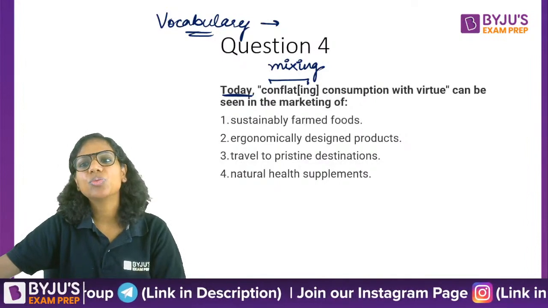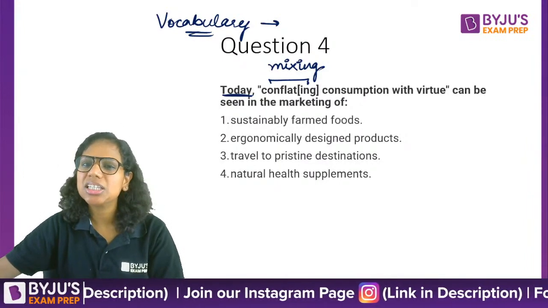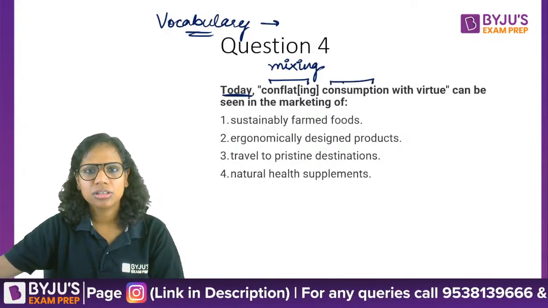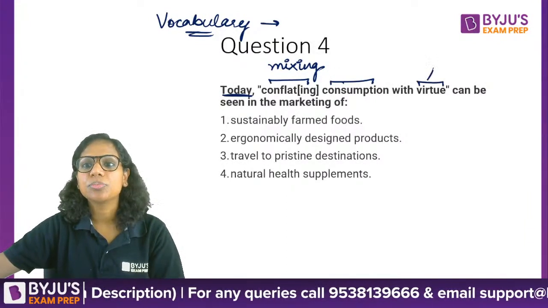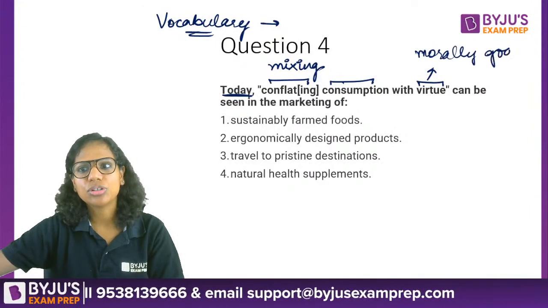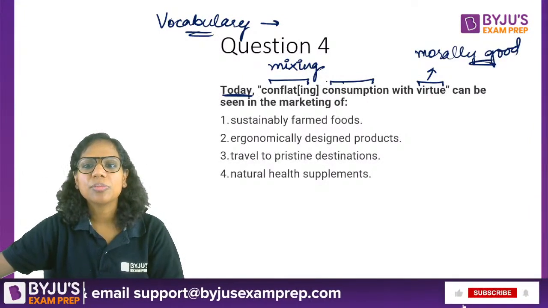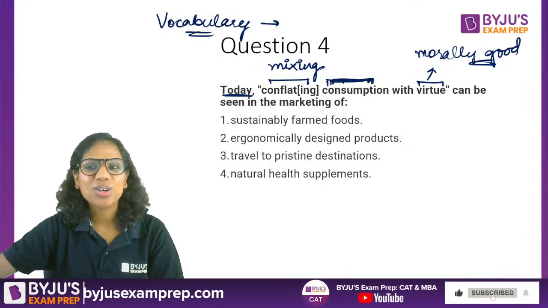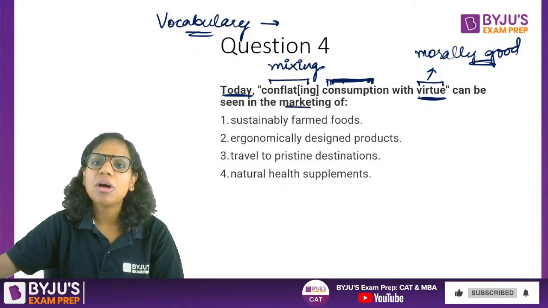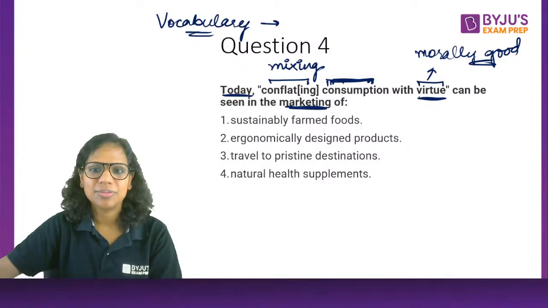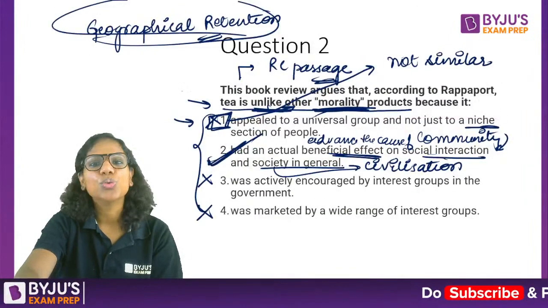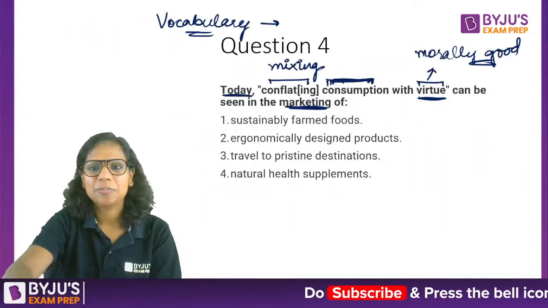Basically, mixing consumption with virtue can be seen in the marketing of what? You are mixing consumption with virtue, meaning, oh, this is morally good also. You are making the consumer buy something, and you are telling him that what he is buying is morally good. So in the marketing of which products is this done? We've read this part already for our question number 2.